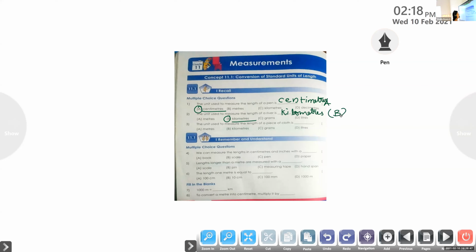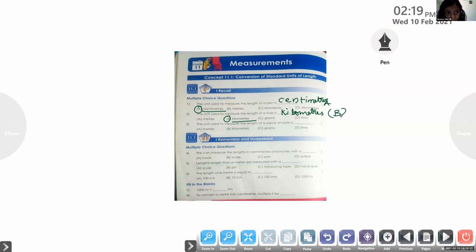Now, Jeniza, please read question number 3. The unit to measure the length of a piece of cloth is.